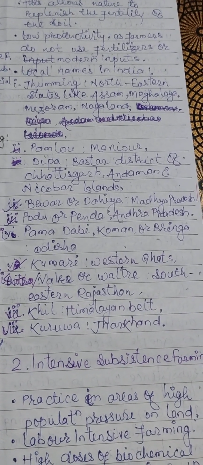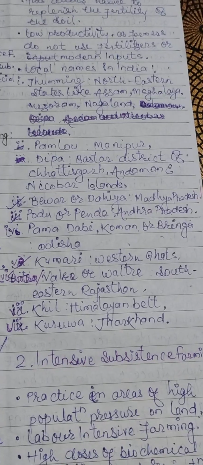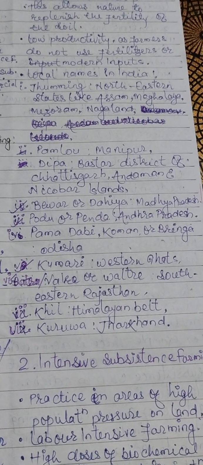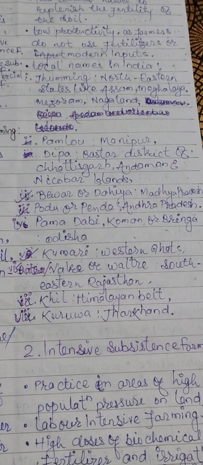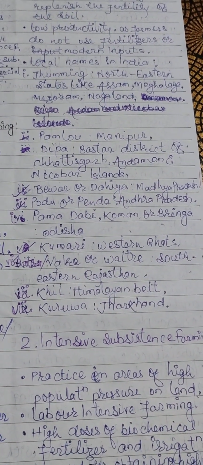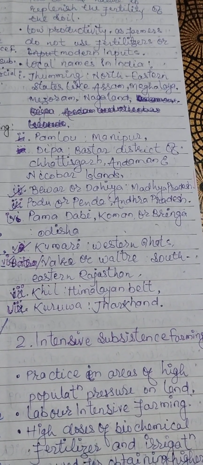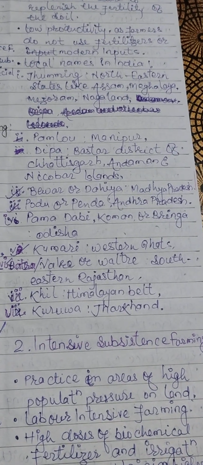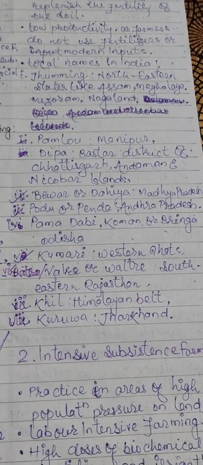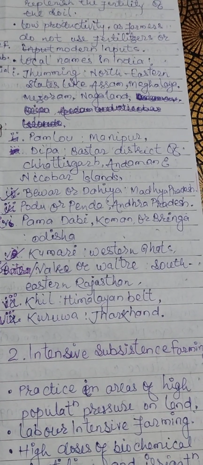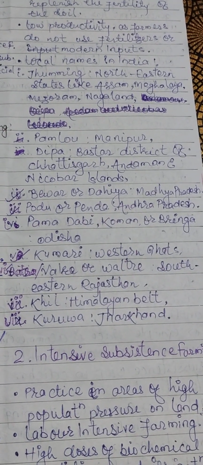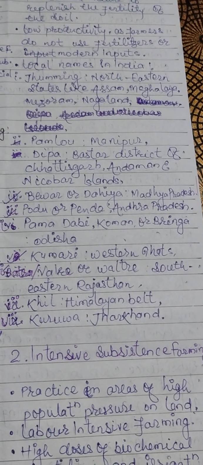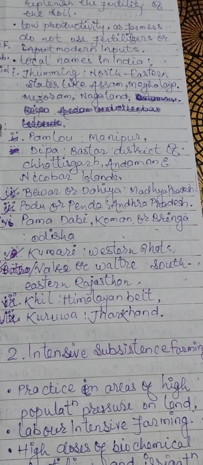Podu or Penda, used in Andhra Pradesh. Pama Dabi, Koman or Bringa in Odisha. Next is Kumari, used in Western Ghats. Valre or Watre, used in South Eastern Rajasthan. The word Khil is used in Himalayan belt, and Kuruwa in Jharkhand. We know the shifting cultivation or the jhumming cultivation as Kuruwa in Jharkhand.